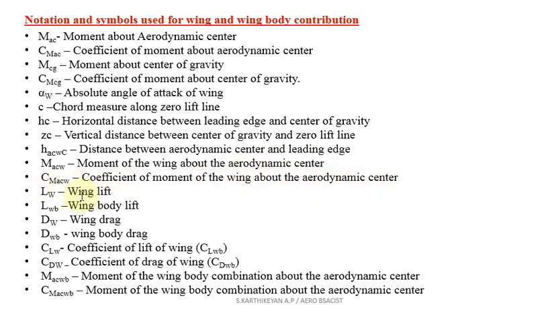The moment of the wing about the aerodynamic center, the coefficient of moment of the wing about the aerodynamic center, wing lift, wing body lift. There are two notations: wing lift L_W, wing body lift L_WB. Then similarly wing drag, wing body drag, the coefficient of lift of the wing, the coefficient of drag of the wing, the moment of the wing body combination about the aerodynamic center.